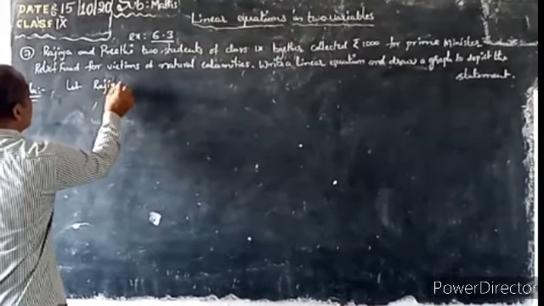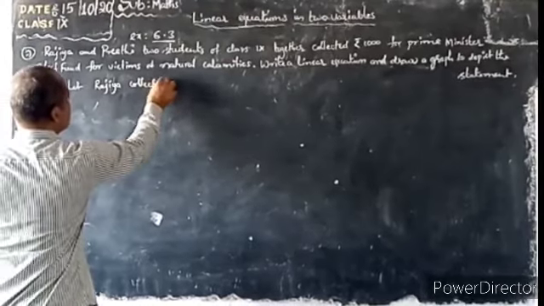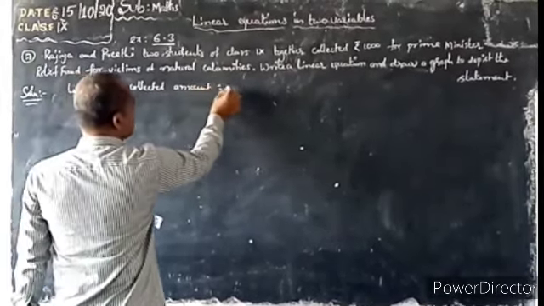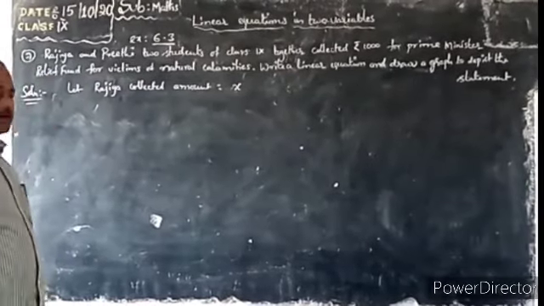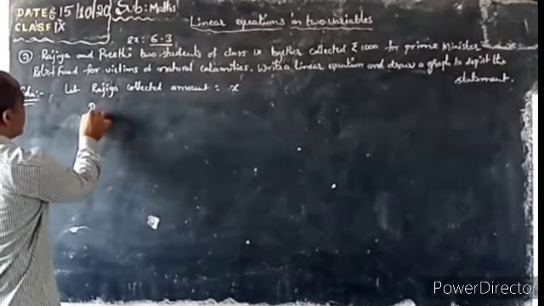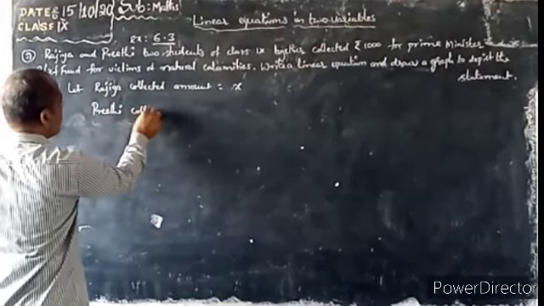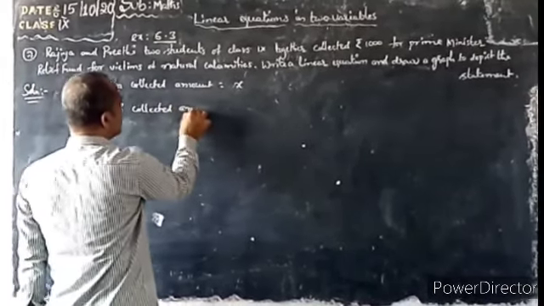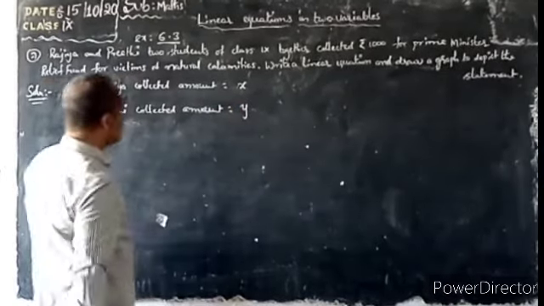Let the amount Razia collected be x rupees. Now how much did Preeti collect? That is also we don't know. Let the amount Preeti collected be y rupees.